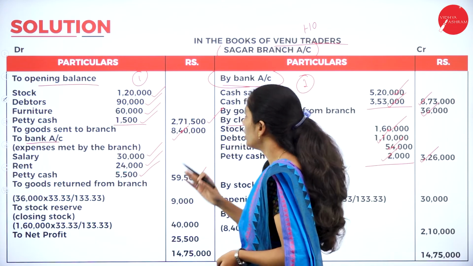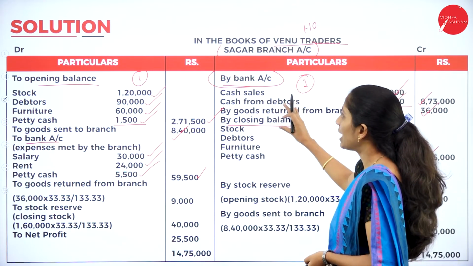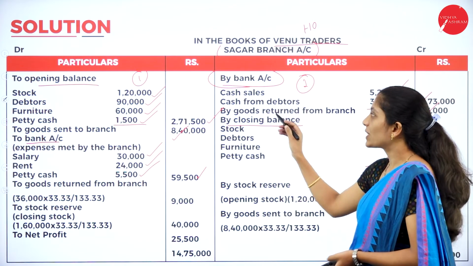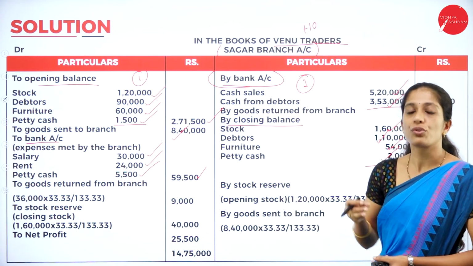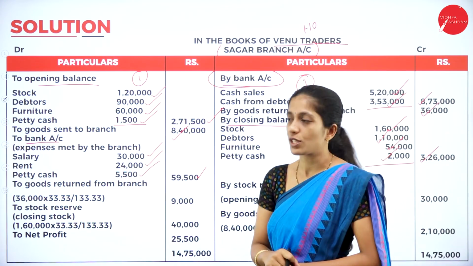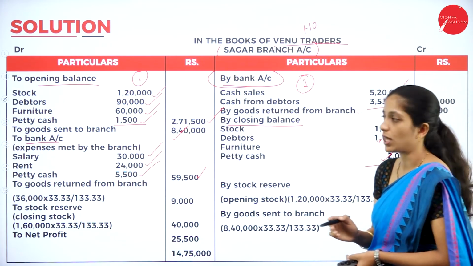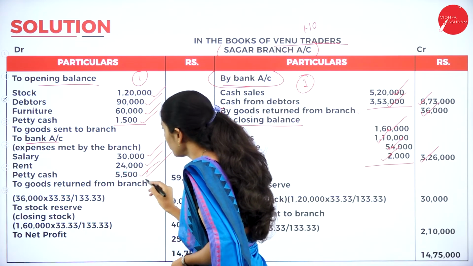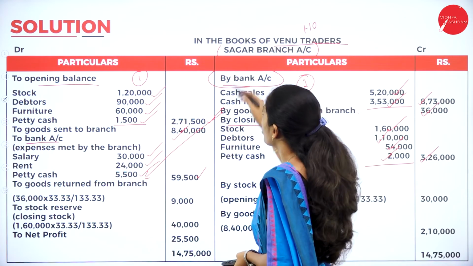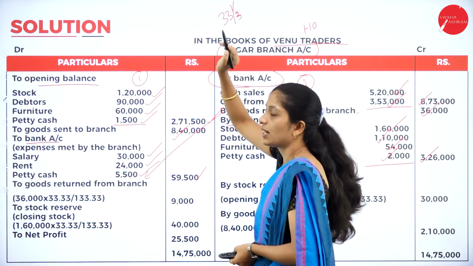Now what you have to do? So we have to take this goods returned from branch and record in the debit side. So whatever the items which are there in the credit side, it comes to the debit side of branch account. So which are the items? Goods returned from branch, goods returned to branch, as well as if there is any further consignment, and opening stock and closing stock. Now come to the credit side, we are having goods returned from branch, how much? 36,000. So take this as to goods returned from branch 36,000 into, so they have told 33 1 by 3 invoice price, right? 33 1 by 3. It's nothing but